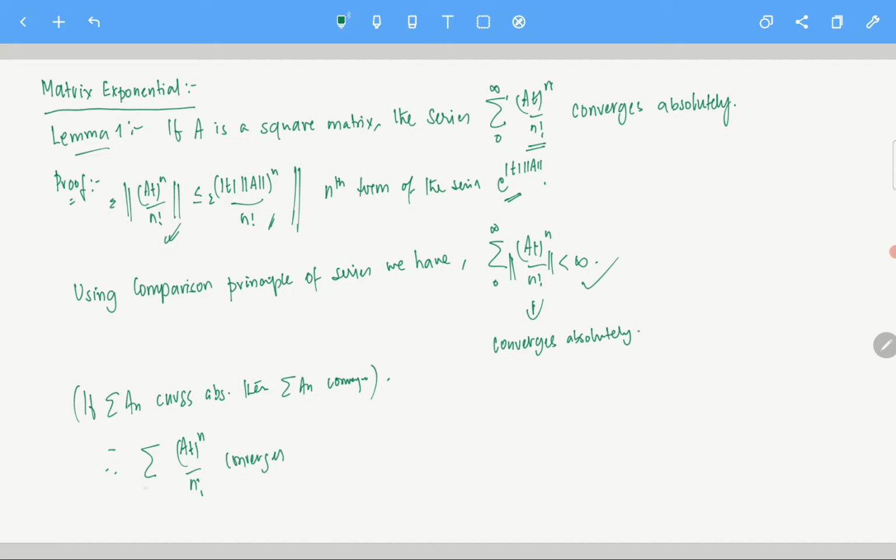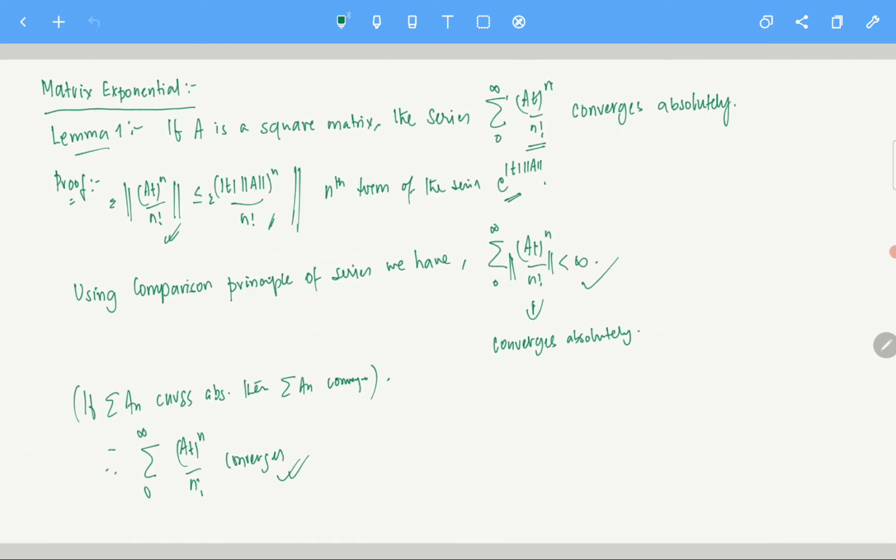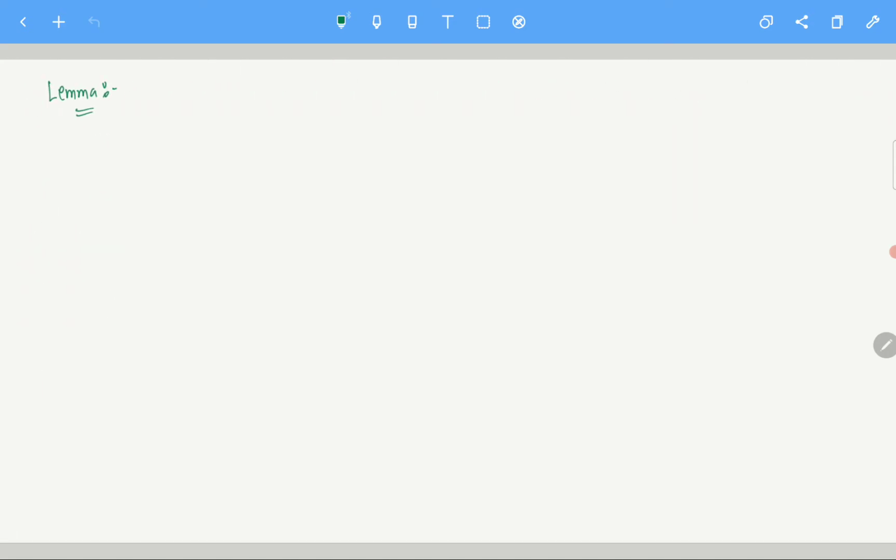Okay, now the question is this: where does this particular thing converge? Of course it converges absolutely and everything is fine, but the question now is where does all this series converge? To answer that question we are going to write down the second lemma here, lemma 2. Now you do realize that if it converges, it has to converge to something. We will specify that particular thing as exponential At. So what we are going to do is write that sum as exponential At.